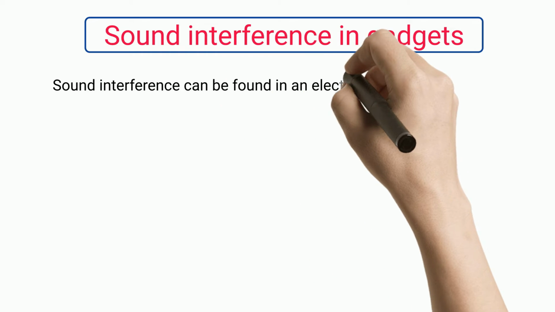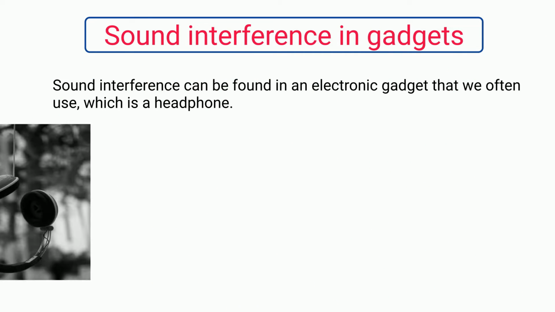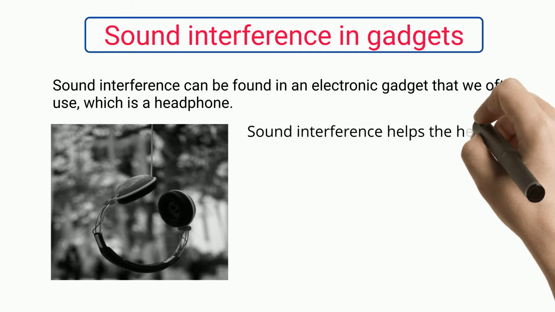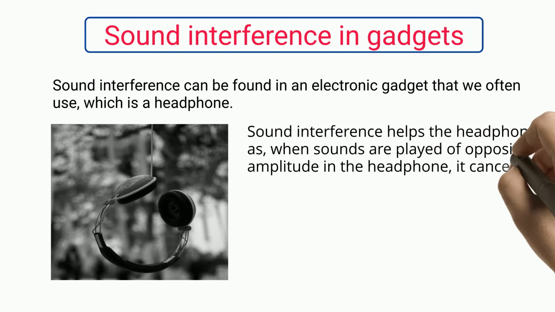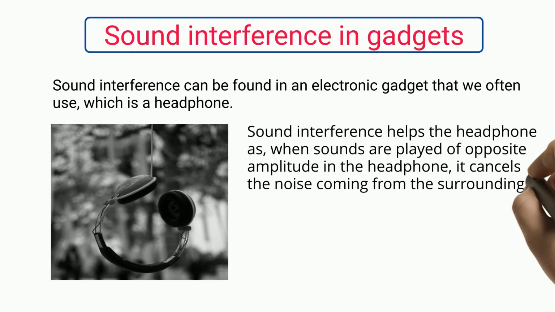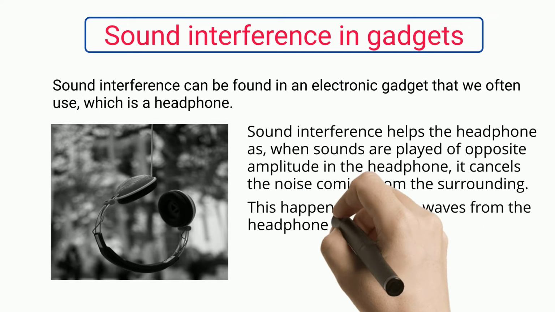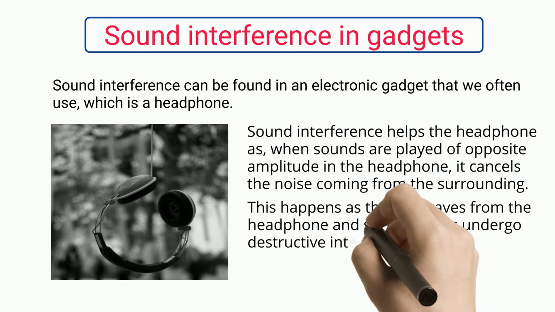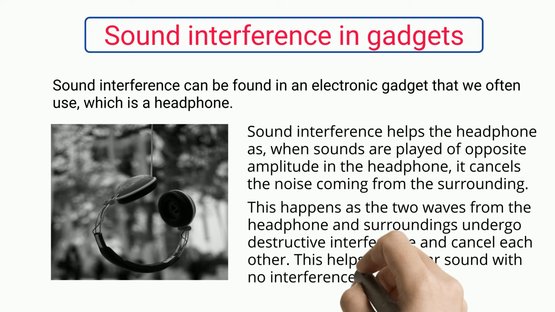Sound interference in gadgets. Sound interference can be found in an electronic gadget that we often use, which is a headphone. Sound interference helps the headphone as, when sounds of opposite amplitude are played in the headphone, it cancels the noise coming from the surroundings. This happens as the two waves from the headphone and surroundings undergo destructive interference and cancel each other. This helps us to hear sound with no interference.